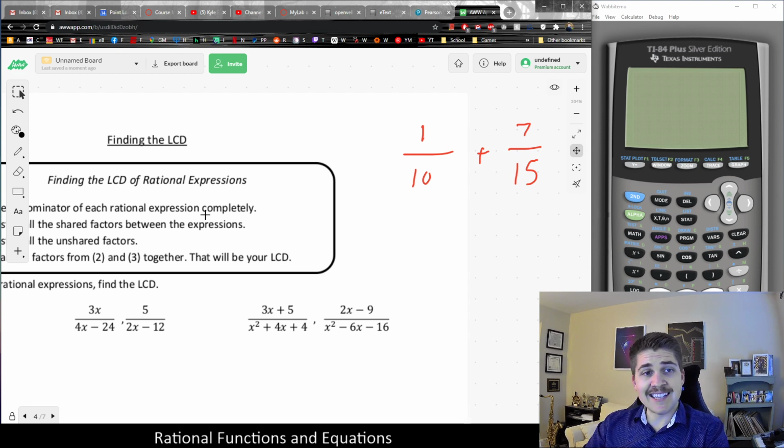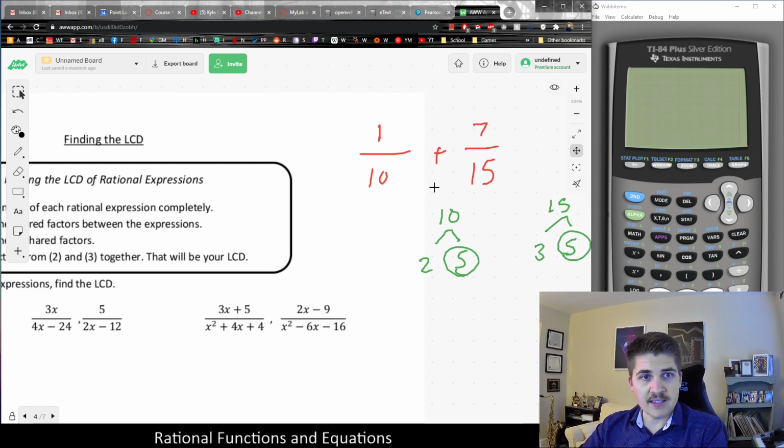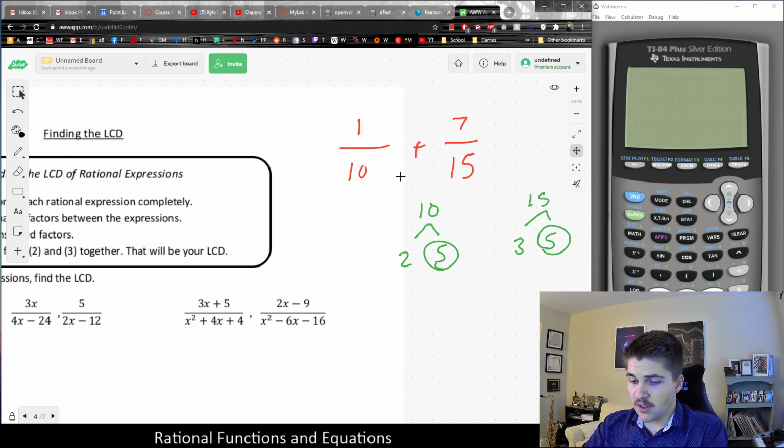We could just multiply 10 and 15 together, as I was saying below, but that's more work than is required, because really the LCD here is 30. It's an easier way to match those numbers, basically. And a lot of you might be able to just figure it out, but there is a strategic methodology, which is to factor each number completely. In this case, 10 is 2 times 5, 15 is 3 times 5. And then I want to take all of the shared factors, 5, and multiply by each of the unshared factors, which is 2 and 3.